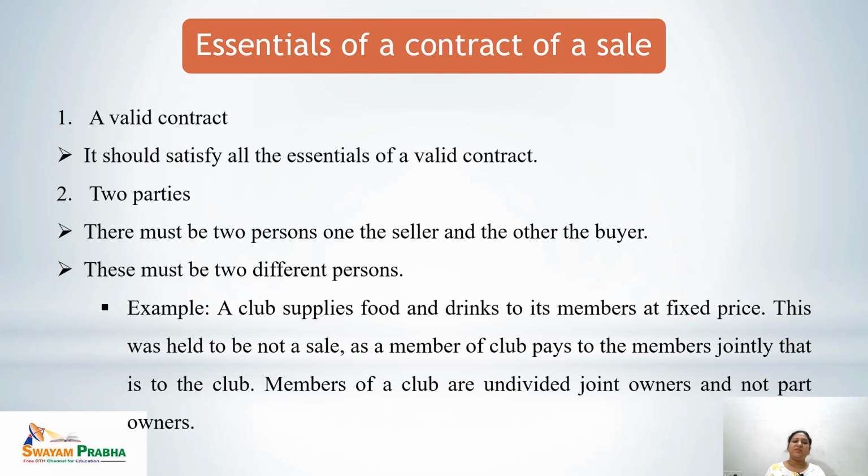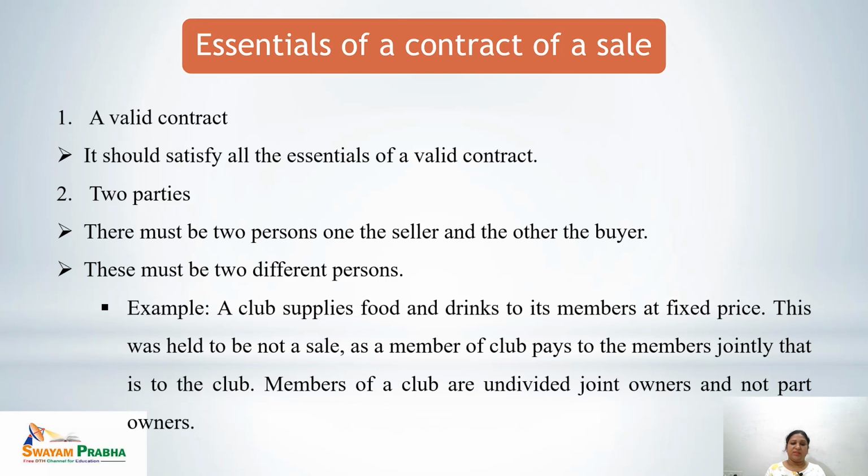All those essentials must be present even in a contract of sale. If any of them is absent, it would make the contract void or voidable. That means if any contract includes all the essentials of a valid contract under Section 10, it would also be called a valid contract of sale.